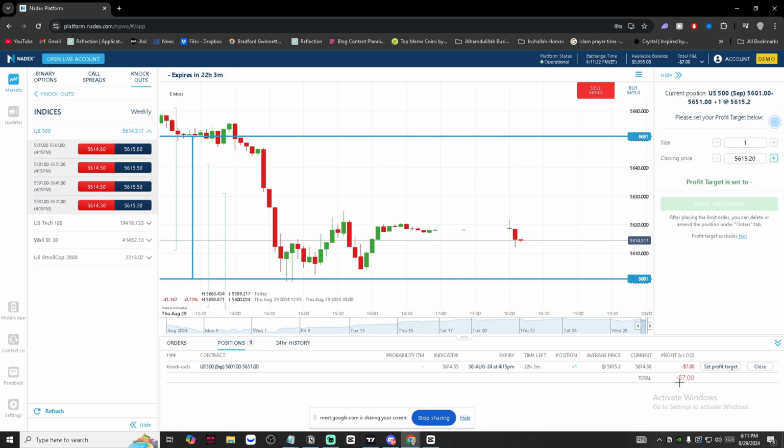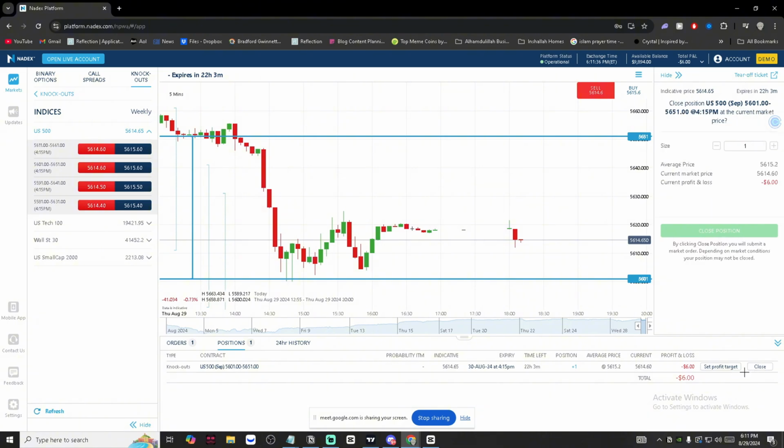And you could set your take profit closer if you want. You can set it to pretty much whatever you want, and it will place a limit order down there. Or you could close it yourself, or you could set your take profits up. It's very flexible, very cool. So that's the knockouts. And once again, it's kind of a combination of futures and options in one, and you can sign up on Nadex.